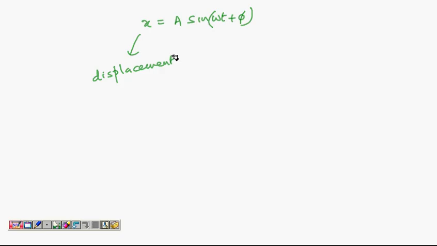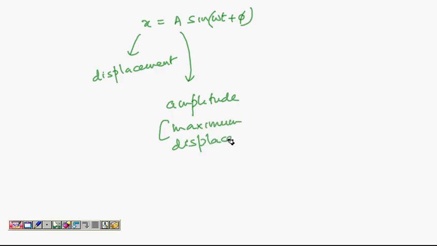There is a fine difference between displacement and position, but if I take the initial position as origin, then final position and displacement are both the same. So x is displacement. A is called amplitude. You can also say it is the maximum displacement from mean position.